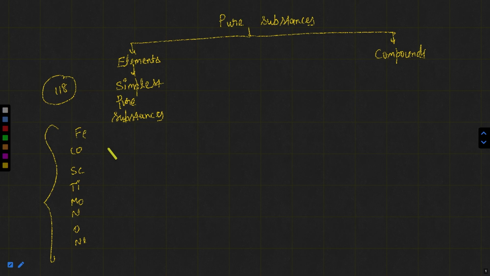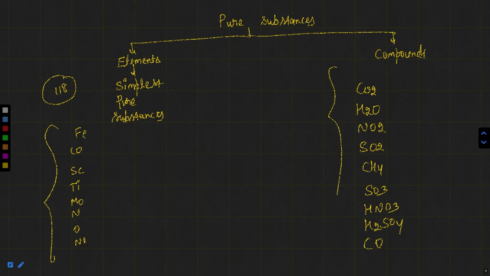What about compounds? You know CO2, H2O, NO2, SO2, CH4, SO3, HNO3, H2SO4, CO, etc. What are these? These are compounds. How are these compounds formed? You can see in this particular compound CO2, one carbon and two oxygen atoms are there.